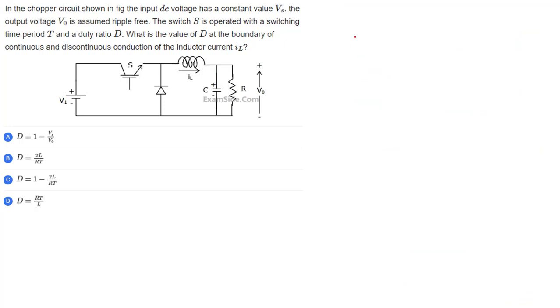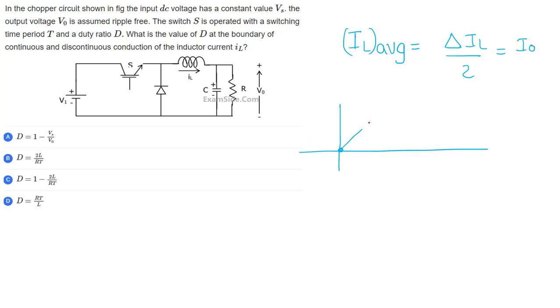So the average current flowing through this is delta IL by 2, that is I0. I haven't made anything up. I'm at the boundary of continuous and discontinuous, the current waveform will be like this, and this is the IL diagram. I also proved that IL average is equal to I0.